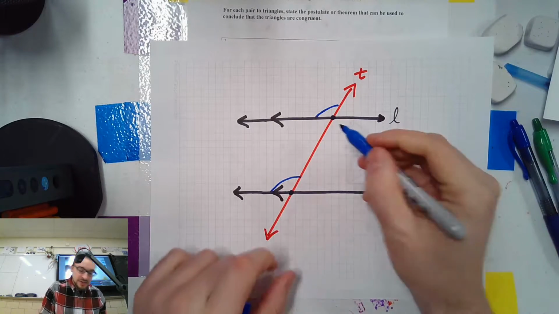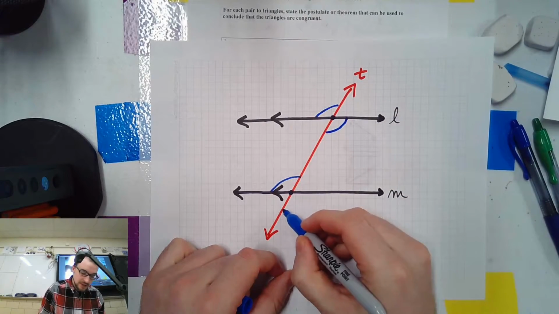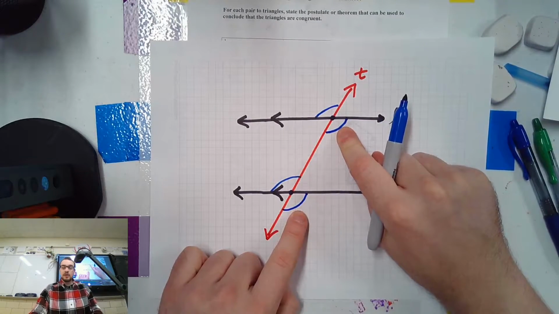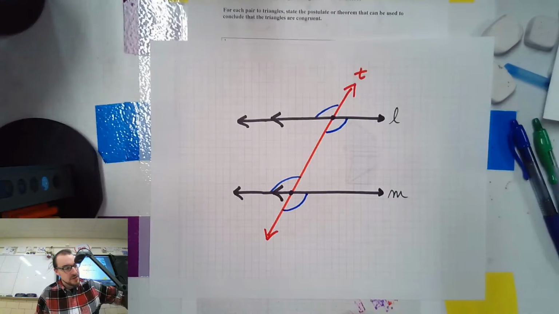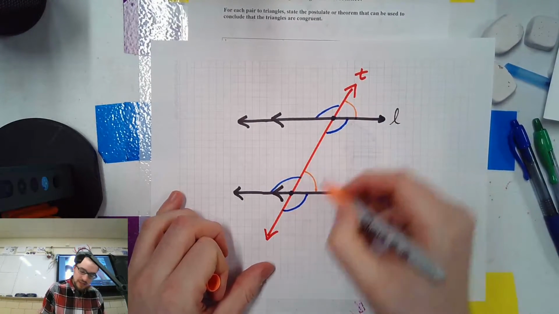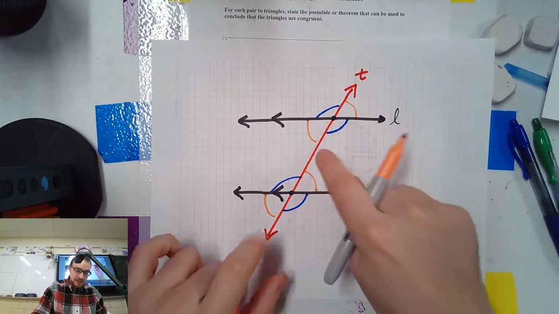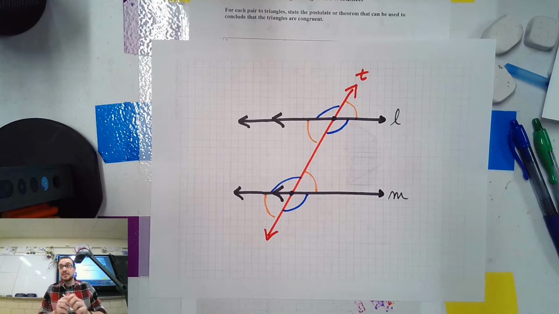We also know that these angles will be congruent here and here because of the vertical angles theorem, right? Scissor theorem. Same thing here. Again, these are both corresponding as well. And then same thing with this other set of angles. So this set right here and this set right here are corresponding, right? So they'll be congruent. And then of course their vertical angles as well will be congruent, and these will be congruent. That's the idea.